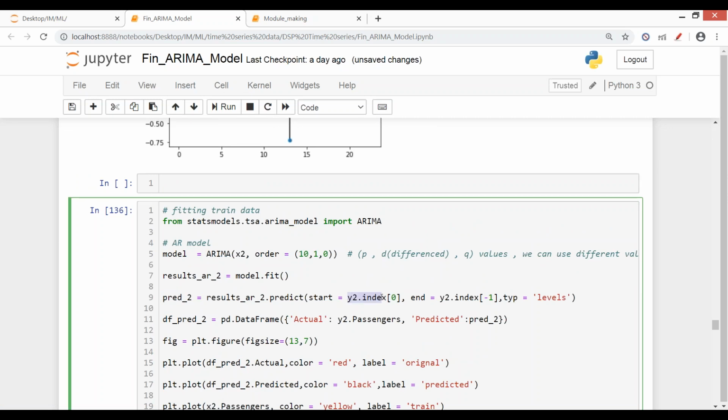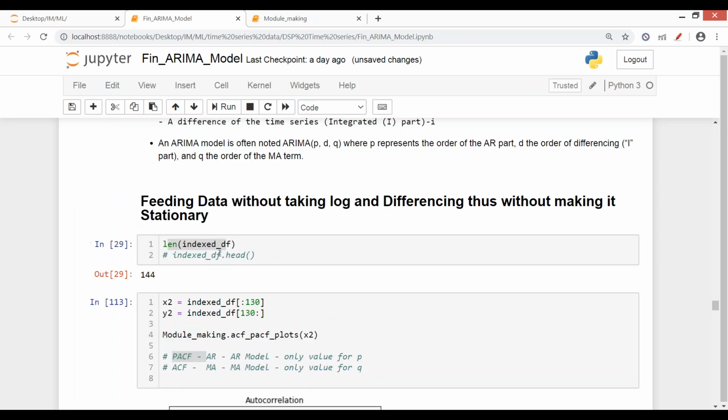So what does this refer to? When I'm saying y2.index[0], what is this referring to? Let me just run my data here.